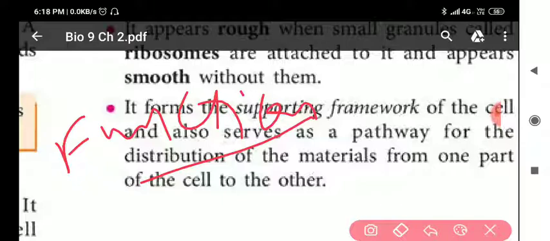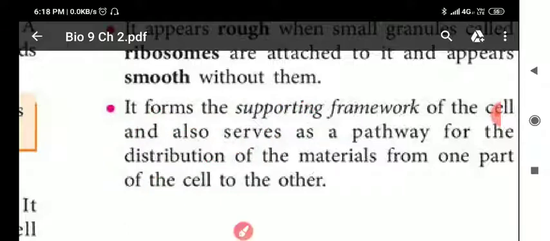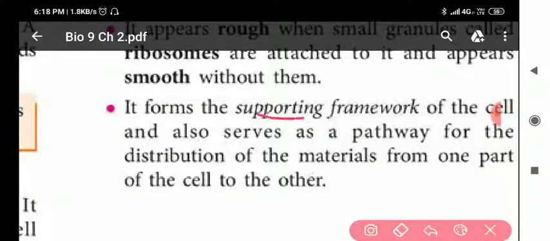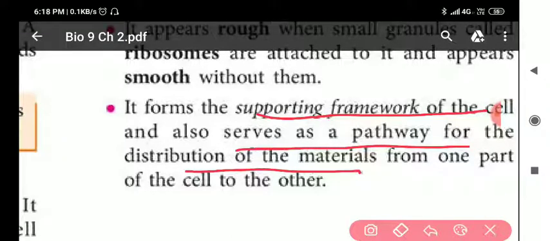It forms the supporting framework of the cell and serves as a pathway for distribution of material. So it helps in the distribution of material from one part of the cell to another part.